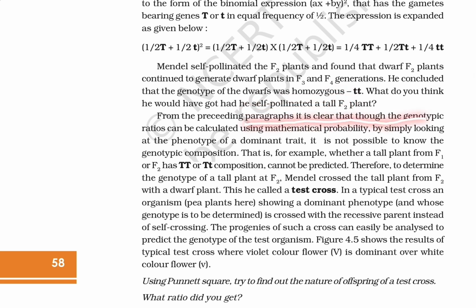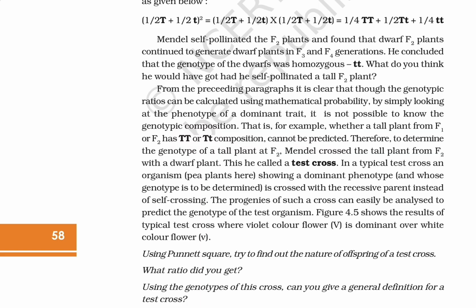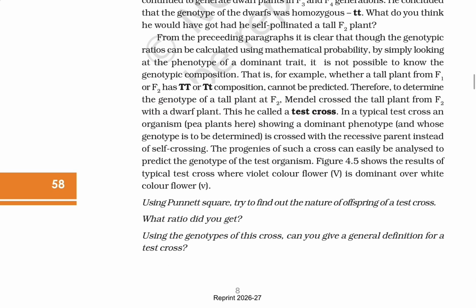From the preceding paragraph, it's clear that the genotype ratio can be calculated using mathematical probability, but by simply looking at an organism showing a dominant trait, it's not possible for us to know the genotype composition. For example, whether a tall plant from F1 or F2 has a capital T capital T or capital T small t composition cannot be predicted. Therefore, to determine the genotype of a tall plant at F2, Mendel crossed the tall plant from F2 with a dwarf plant, and he called this a test cross.